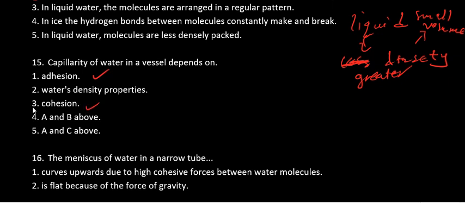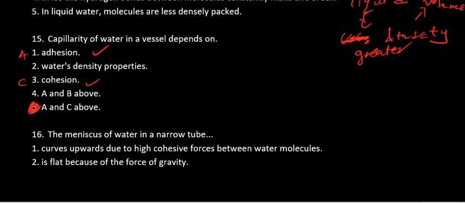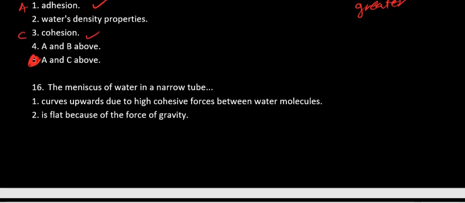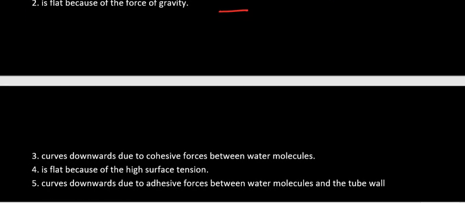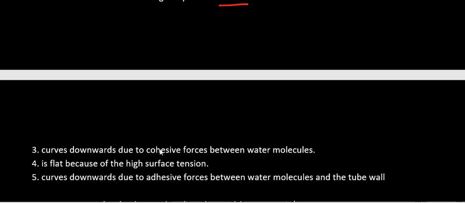That one there. So the answer is A and C, just up there. Okay. The meniscus of water in a glass tube curves upwards. No, they are saying it's like that, which is not true, right? They are saying that it's flat like that, which is not true. Curves downwards. So it curves downward.